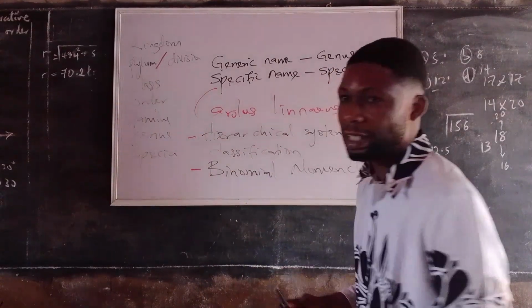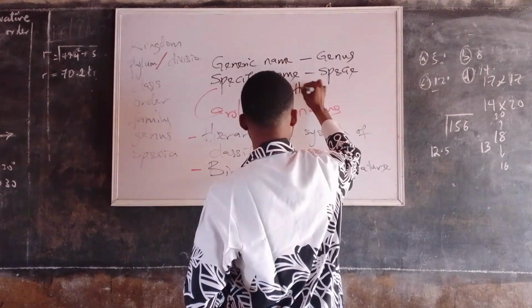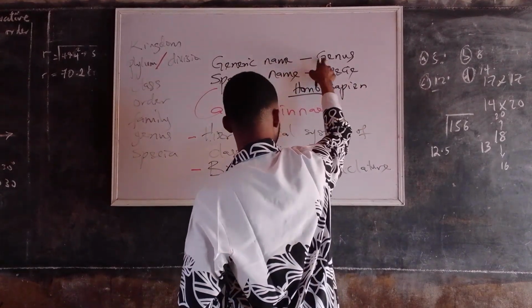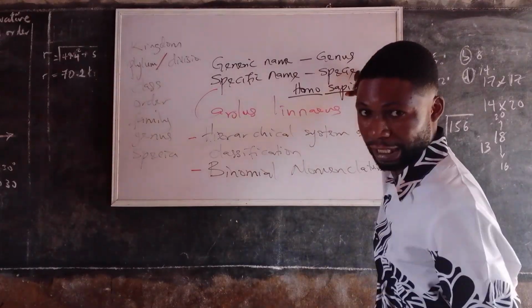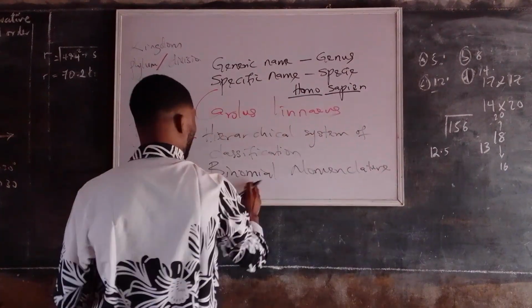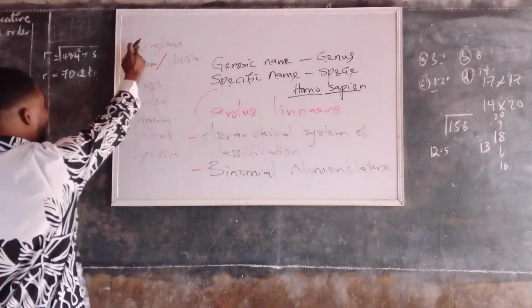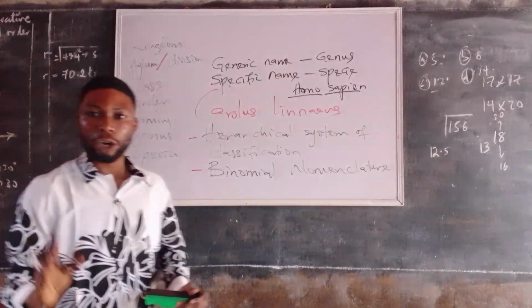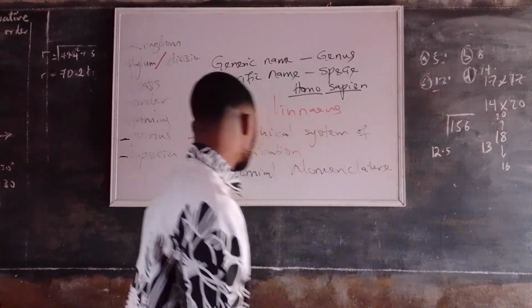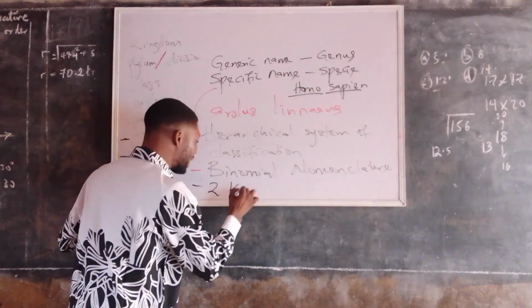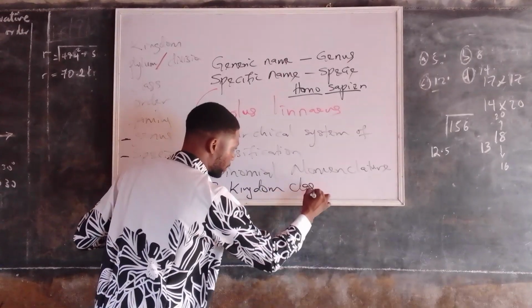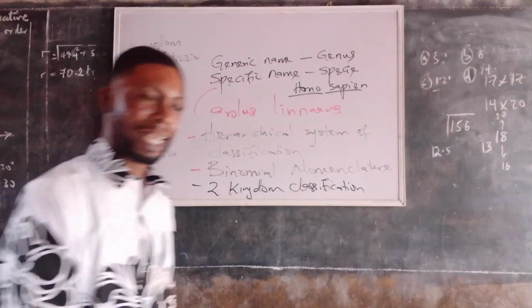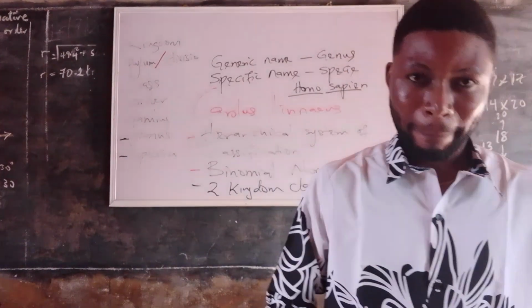For example, we have an organism like human called Homo sapiens. This Homo is from the genus, while the sapiens is from the species. Now, there is no way we can have binomial nomenclature without having the hierarchical system of classification. So once we have the hierarchy, from the genus and the species, we name the organism. After this, Carolus Linnaeus also introduced the two kingdom classification. That is, he classified organisms into kingdom Plantae and kingdom Animalia.